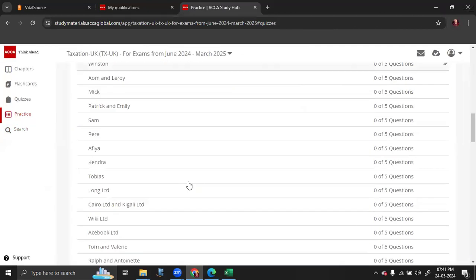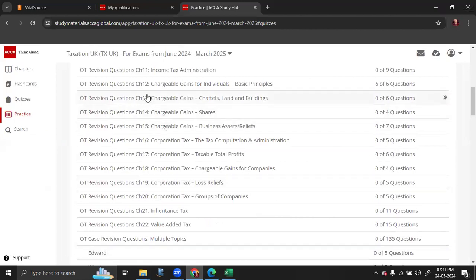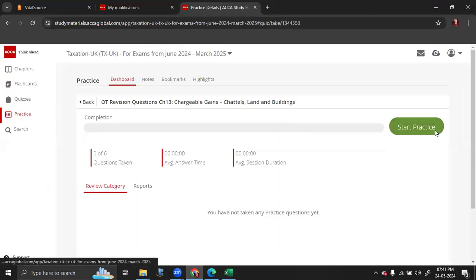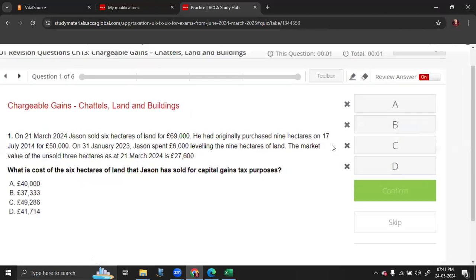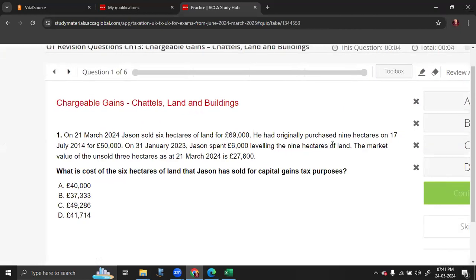Let's move on to our next chapter, which is chapter 13. Sale of land is part disposal. So the idea is pretty simple. You need to take the cost of the portion which is disposed, which is the total cost times A divided by A plus B, where A is the sale proceeds of the land and B is the market value of the remaining portion.